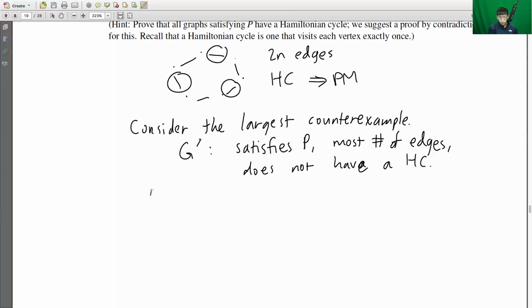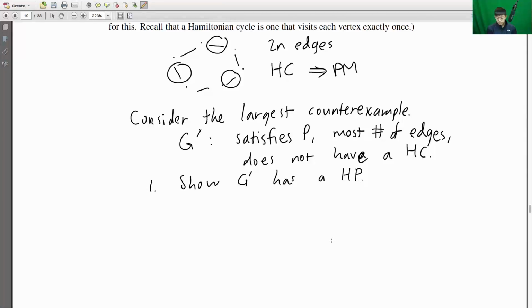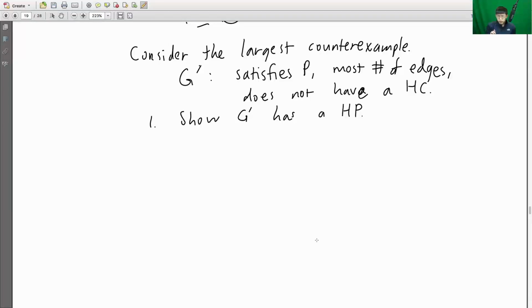Okay, so first what we're going to do is show that G prime has a Hamiltonian path. Okay, why is this true? This is true because we're considering the largest possible counterexample. So suppose that G prime does not have a Hamiltonian path. Then it has some path which is its longest path, but its longest path is not a Hamiltonian path. So what we can do is we can extend the longest path. So we could build a graph G double prime from G prime, which takes its longest path and extends it by another edge.